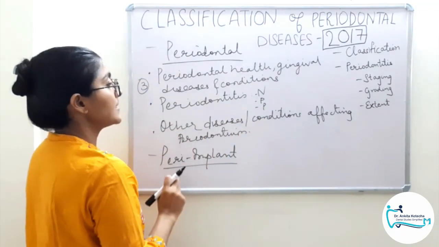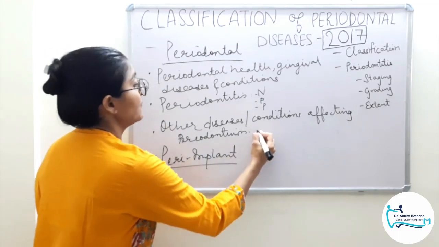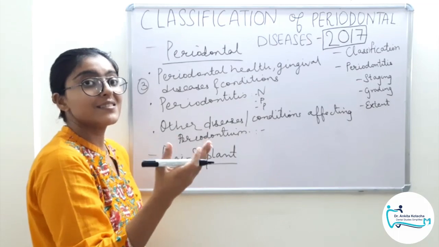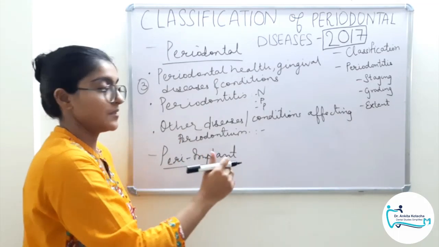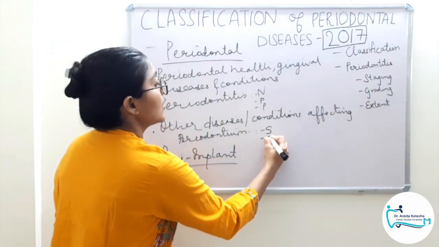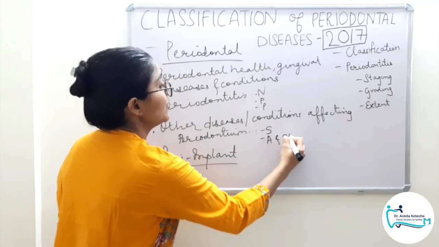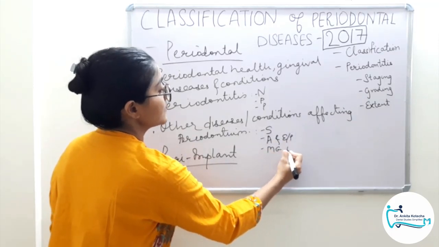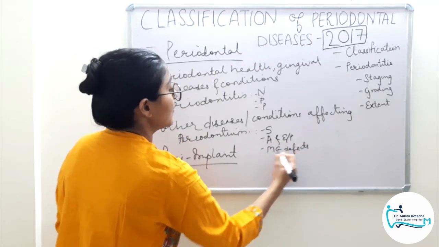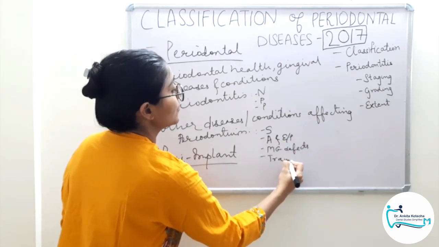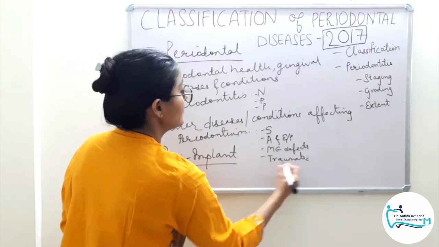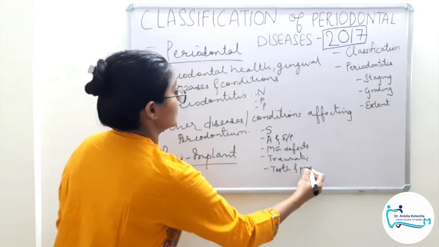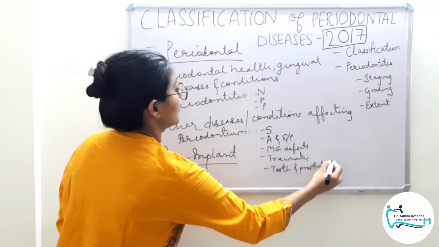Under other diseases or conditions affecting periodontium, we have five categories. Manifestation of systemic diseases, that is the systemic diseases affecting periodontium, abscesses and endoperio lesions. Then we have mucogingival defects or deformities. We have traumatic occlusal forces, and the last, tooth and prosthetic related factors. Clear?